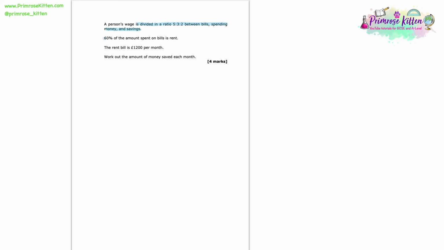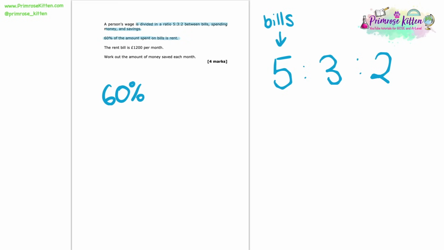A person's wage is divided in a ratio of 5 to 3 to 2 between bills, spending money and savings. 60% of the amount spent on bills is rent. Now let's write out this ratio, 5 to 3 to 2. We know that the 5 part of this refers to the bills. And we're told here that 60% of the amount spent on bills is actually rent. Now, we're given the extra bit of information on the next line, that the rent bill is £1,200 per month.